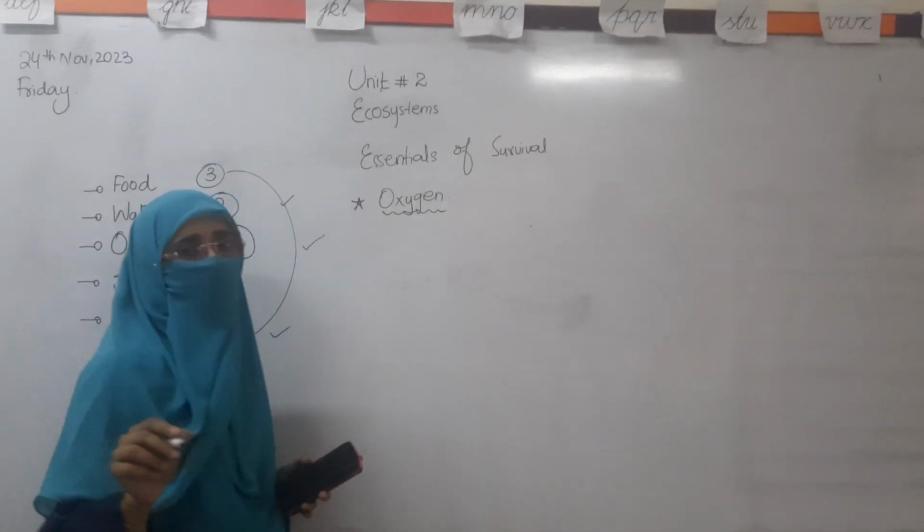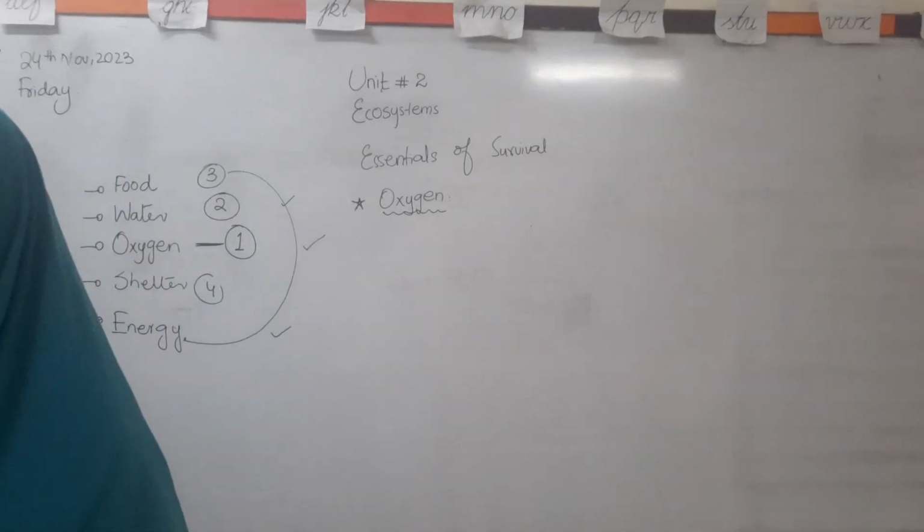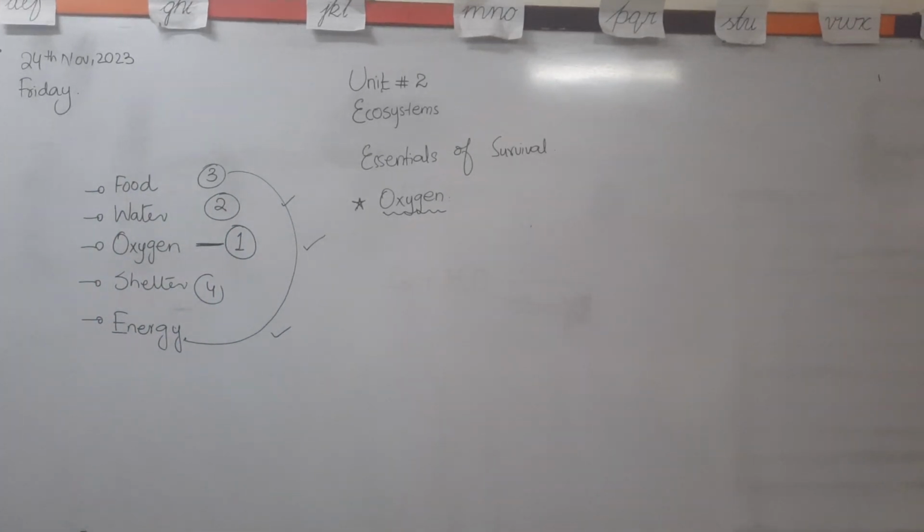Can anyone tell me from where we can get the oxygen? Okay, air. Air is the area from where we can get the oxygen, and where does the oxygen in the air come from? Okay, good.